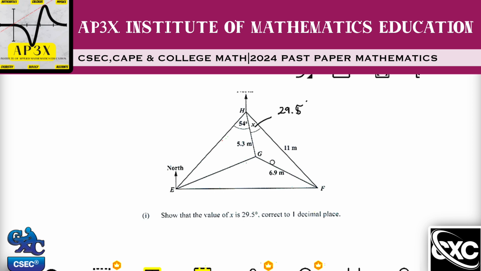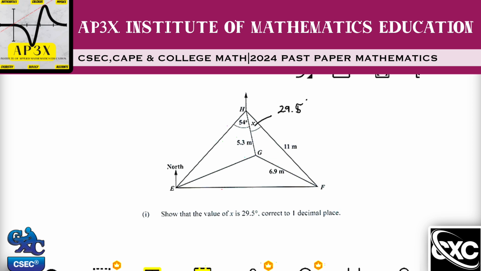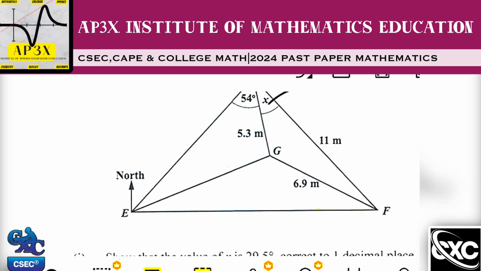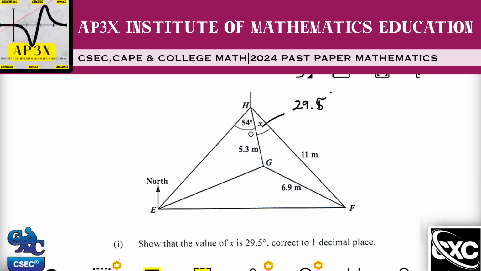So now I don't see any right angle triangles. I'm guessing that maybe I need to use the cosine or the sine rule. When I observe this triangle over here, as I zoom in for you now, I realize that this X that I'm looking for is in fact in a non-right triangle. There is no evidence of any 90 degrees here.